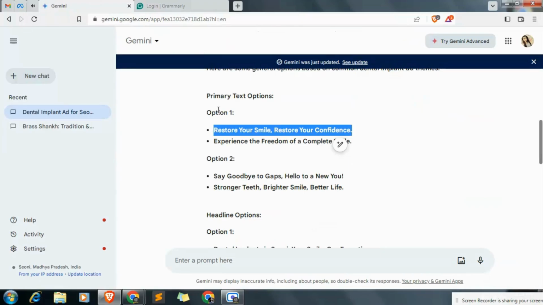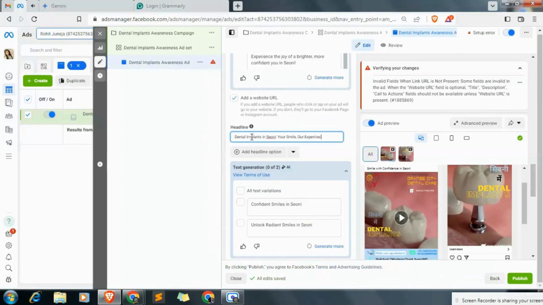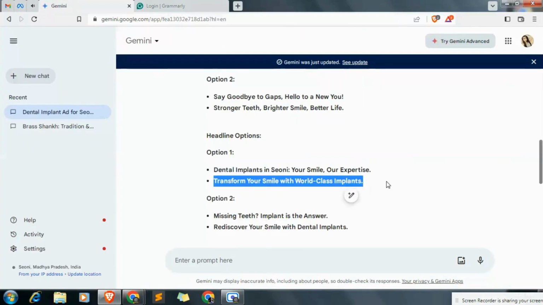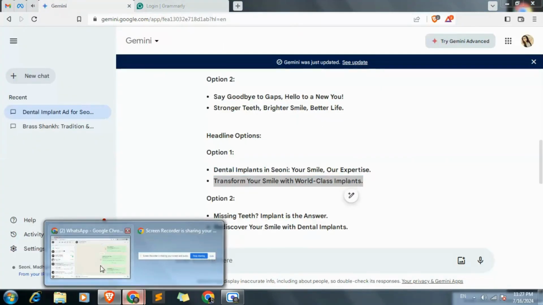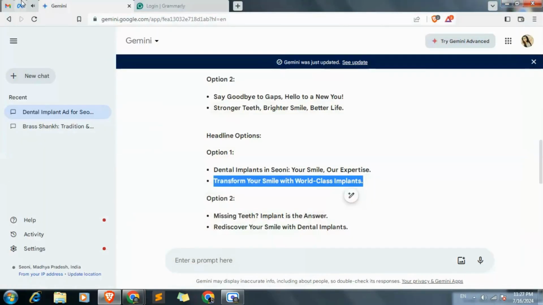So where is our headline? So here, headline options. These are our headlines. Nice. So just copy and paste headlines. And like where it is, yeah. We have 4 headlines actually. We will paste. Either we will use our headlines or Facebook will also suggest us.